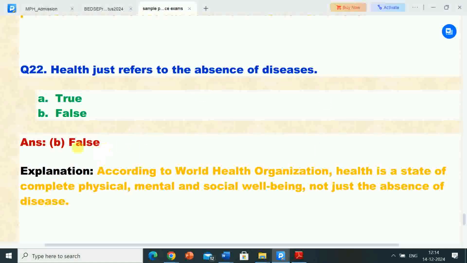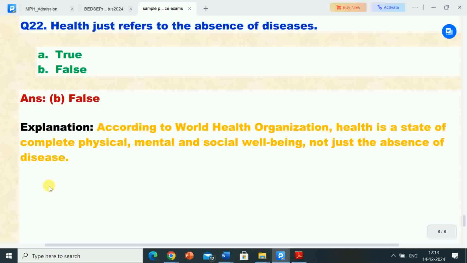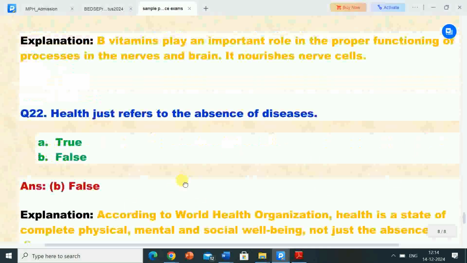Its explanation is, according to the World Health Organization, health is a state of complete physical, mental and social well-being, not just the absence of diseases.